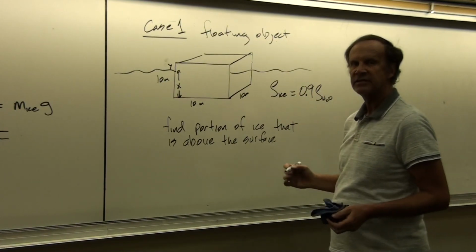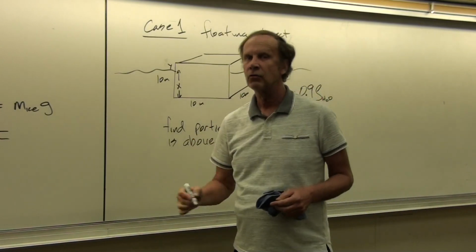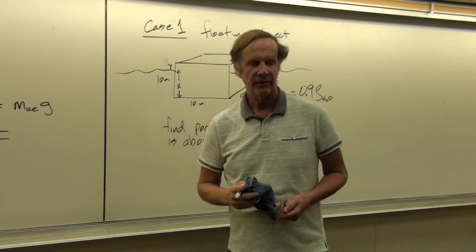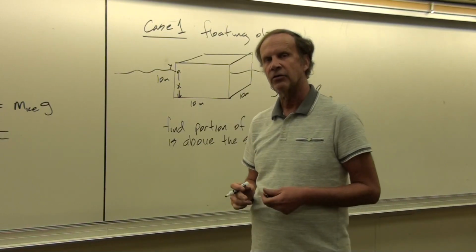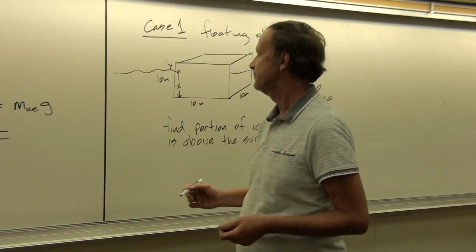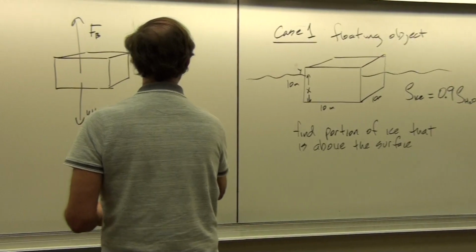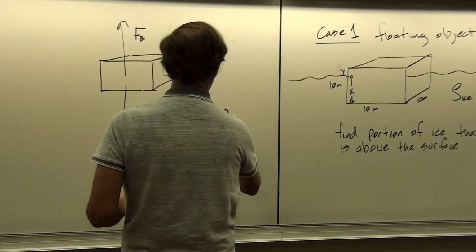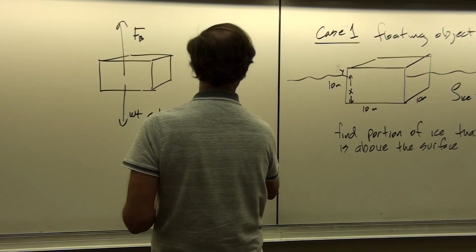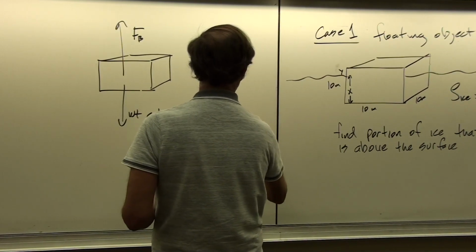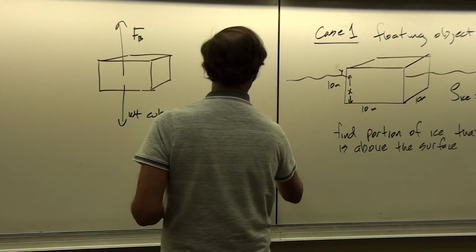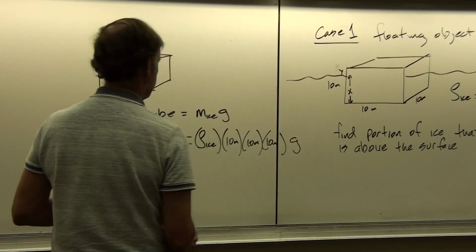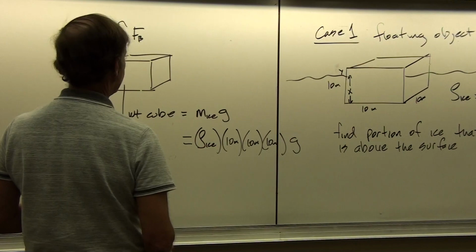It depends on the type of ice and the temperature that it's frozen at, but the density is roughly on that order of 90%. So the mass of the ice is going to equal the density of the ice times the volume of the ice, which is 10 meters by 10 meters by 10 meters, multiplied by g. And that's the weight of the cube.